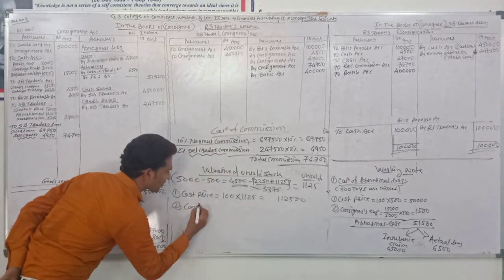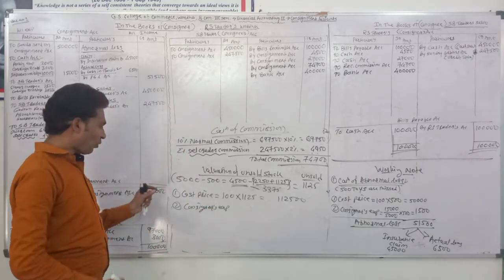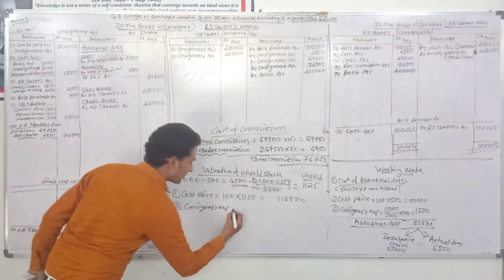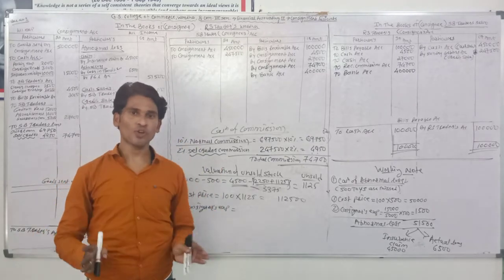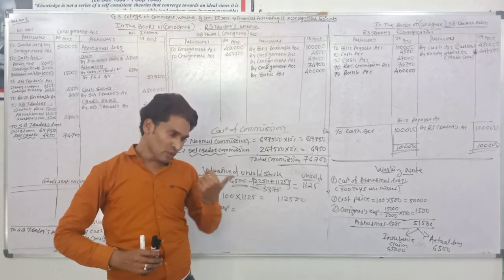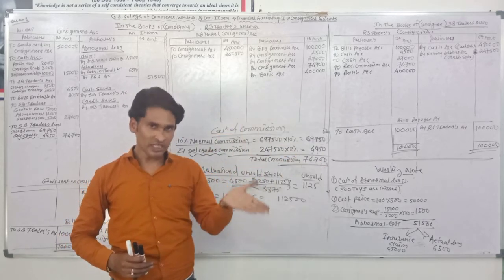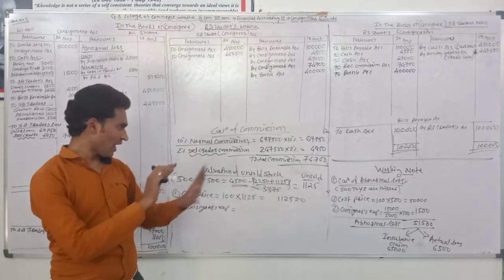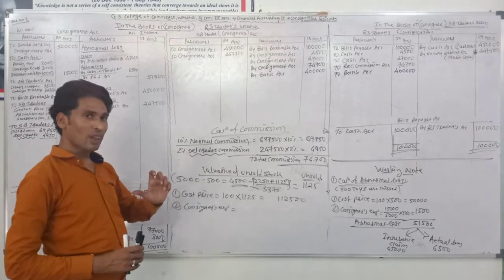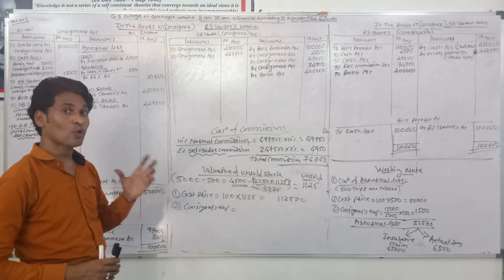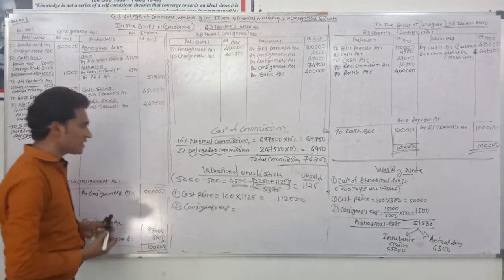Second, the consignor's expenses. You can also say proportion of the consignor's expenses, because at the end of the financial year when we are valuing unsold stock, we use either cost price or market price of goods, whichever is lower. But now we can't know about the market price, we just know the cost price, so we need to find it out. Cost means total expenses is known as cost. So cost price plus consignor's expenses.